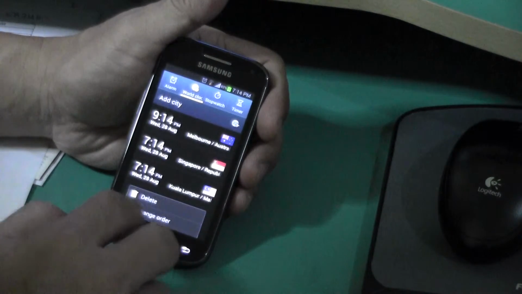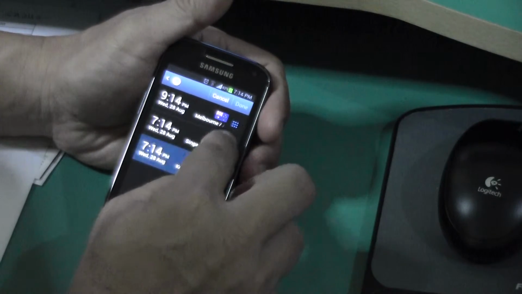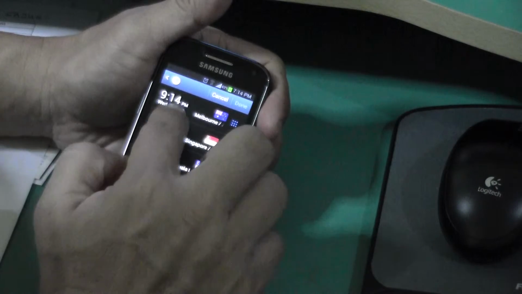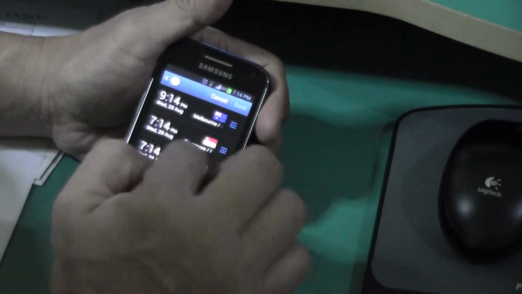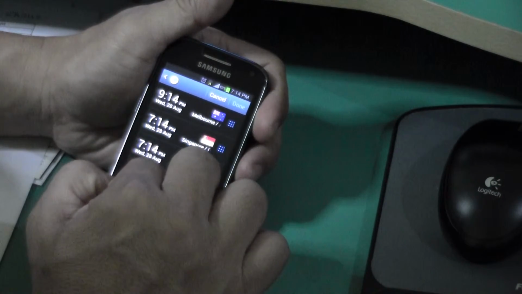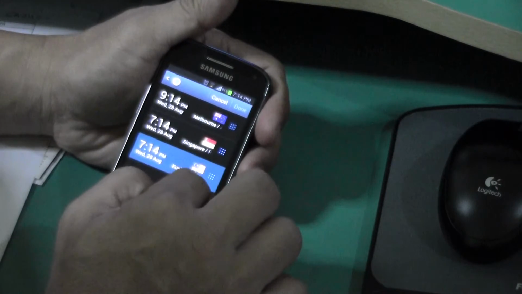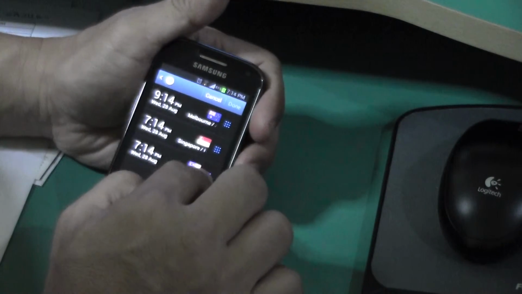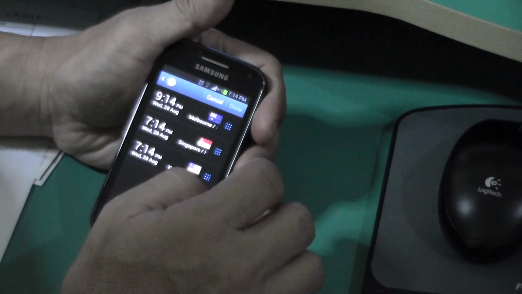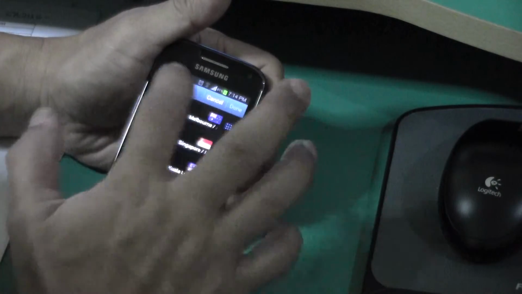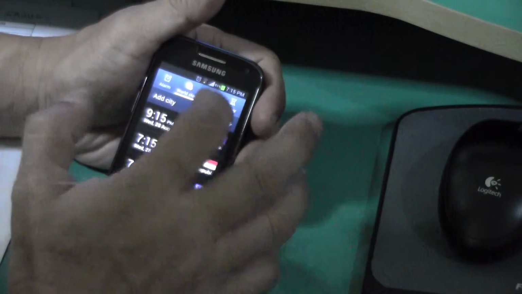I think we can change the order, right? So let me see, how do you change it? Right, like that. No. I'm not sure how to change the order. Okay, so maybe just leave it now.